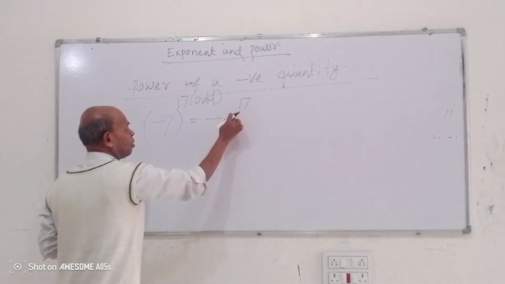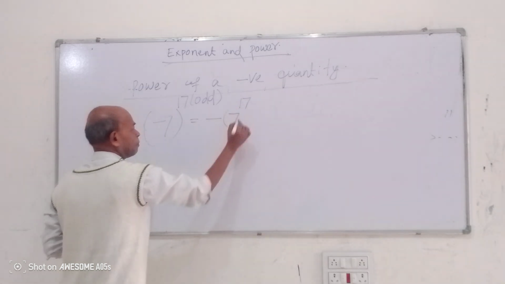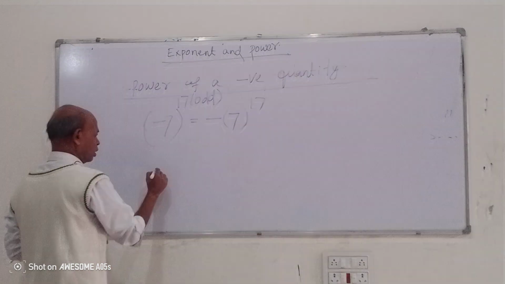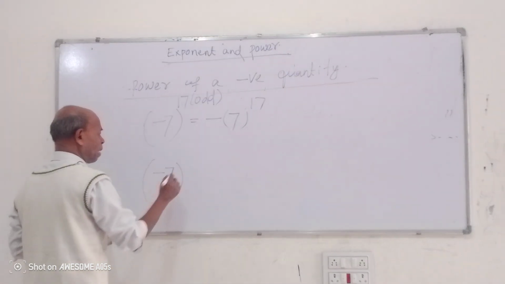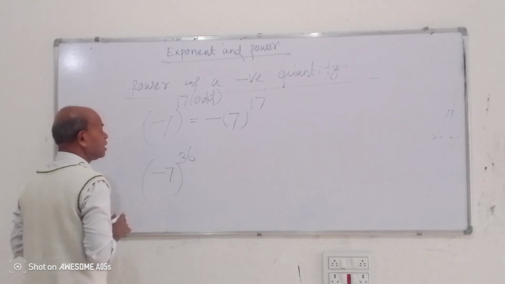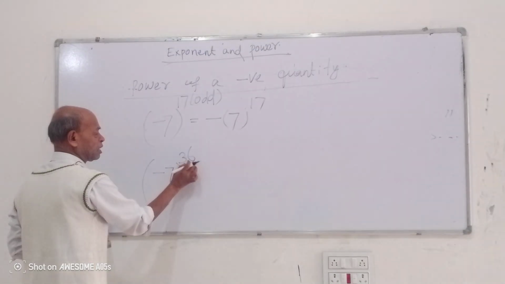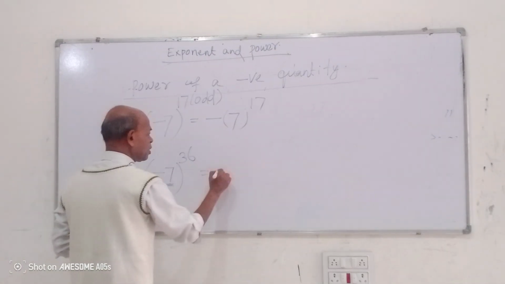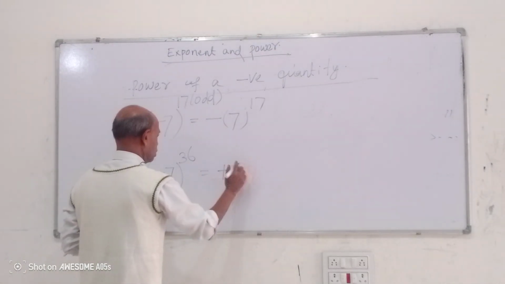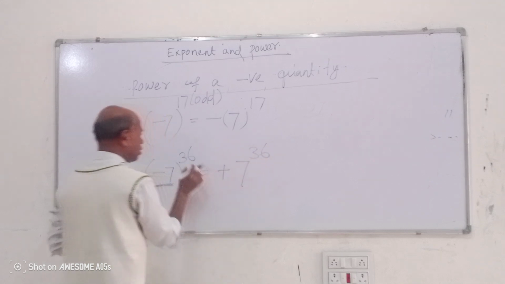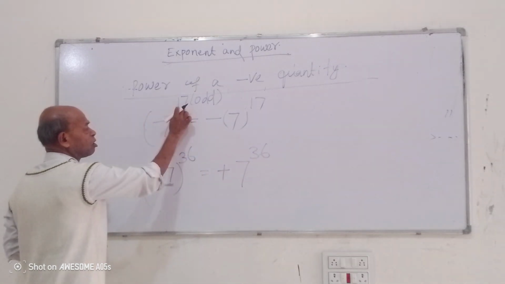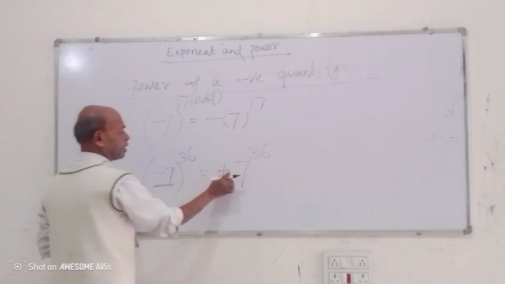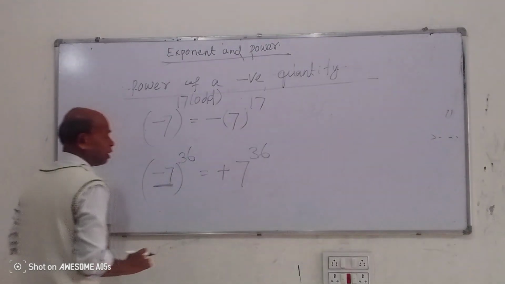And this is (-7) to power 36. Here the power is even and it is a negative quantity, so the answer will come in plus, 7 to power 36. Where the power is odd, we get a minus sign; where the power is even, we get a plus sign.